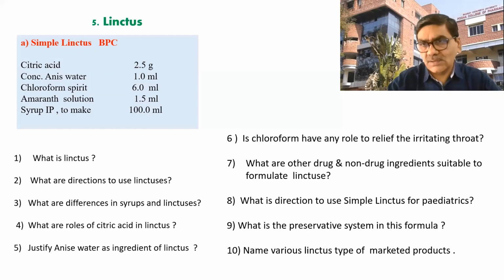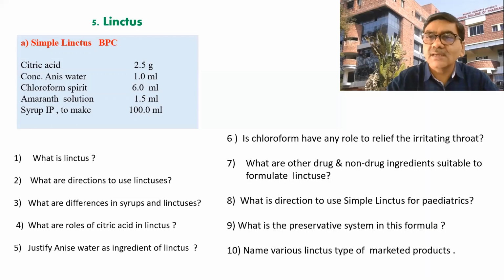So drug component means, here, as we have seen, anise is there. Likewise, in the market, see which drug is available, which is formulated as linctus. In general, what is the use of linctus? It is actually a cough formula having an additional effect on the inflamed throat.